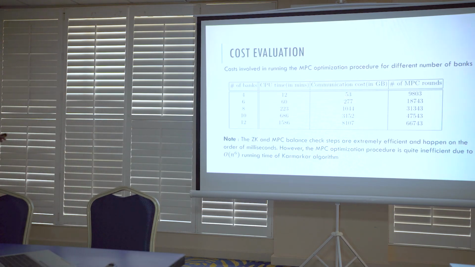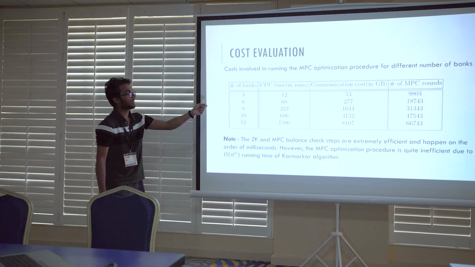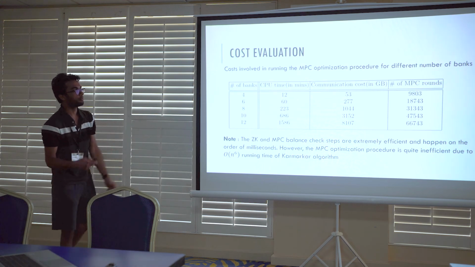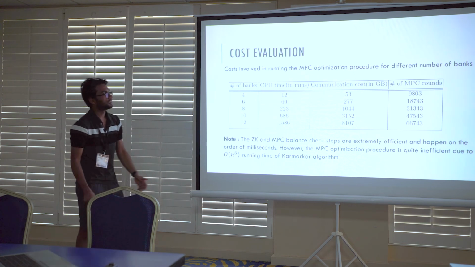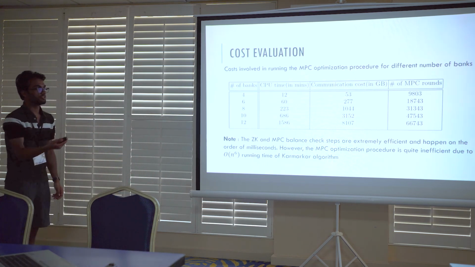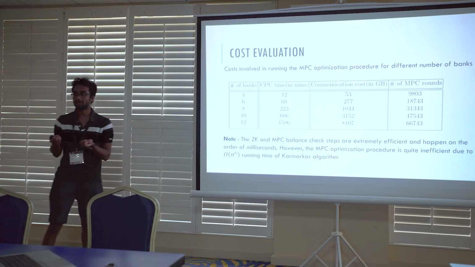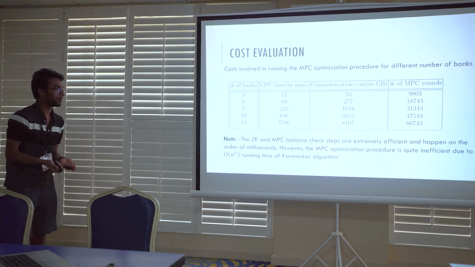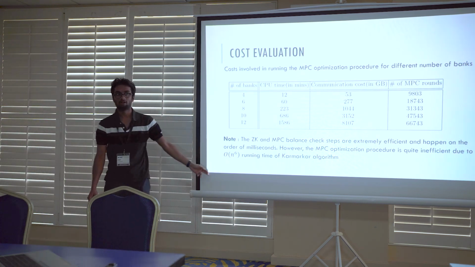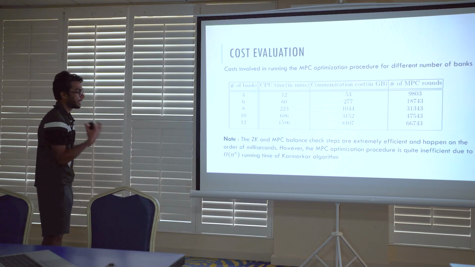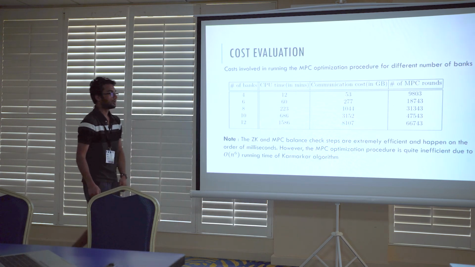When we evaluate the cost of our MPC procedure, we plotted it for 3 different parameters: CPU time, communication cost, and number of MPC rounds. We saw that as the number of banks increases in the system, all these 3 parameters increase considerably. The issue is that the Karmarkar optimization algorithm that we run for this netting optimization has a running time of the order of n to the 6, where n is the number of banks. So this limits the applicability to only a small number of banks.